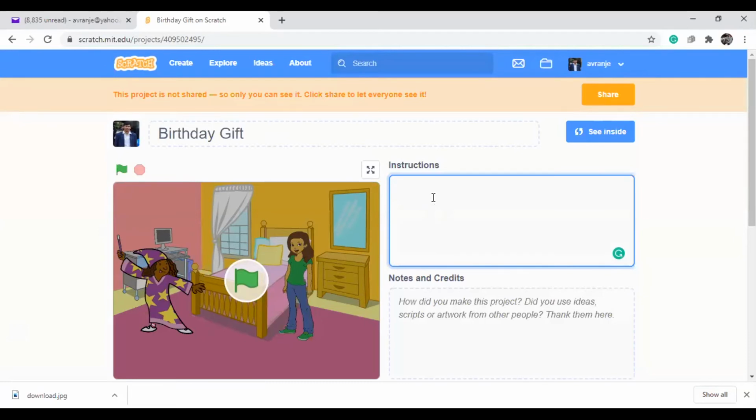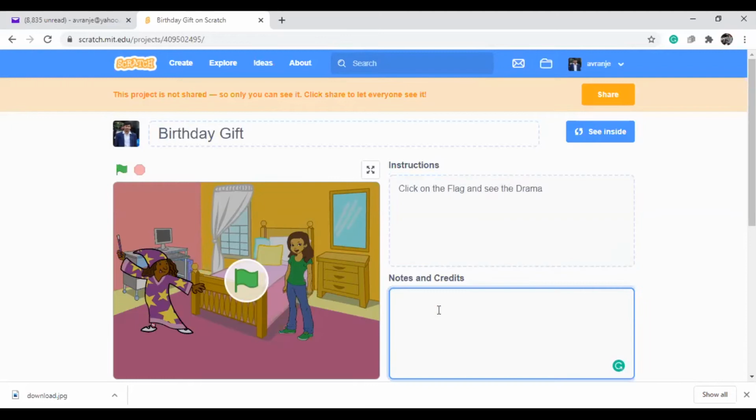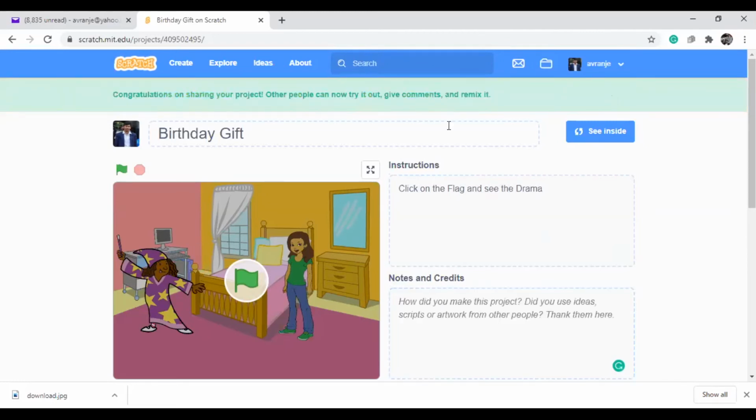So just click on the flag, or else some story if you want to write. And here you can write about the thing. Veena birthday, today is Veena's birthday, like that. Whatever you want to write, you can write it here. And after that, you can share throughout the world. If you click on this, it will go like this.